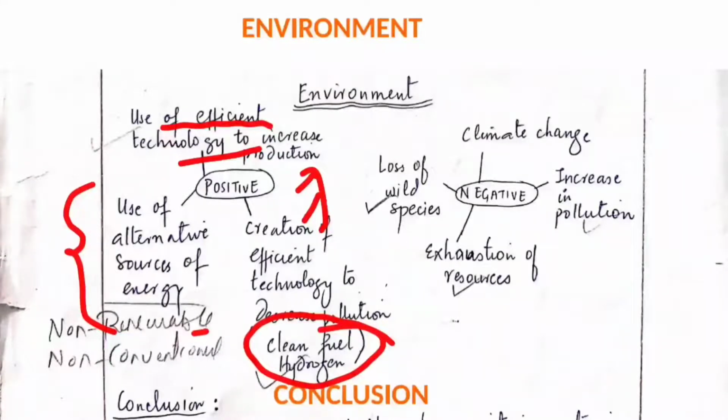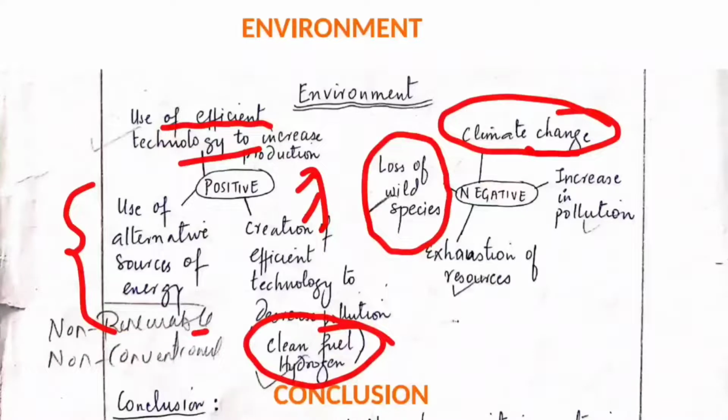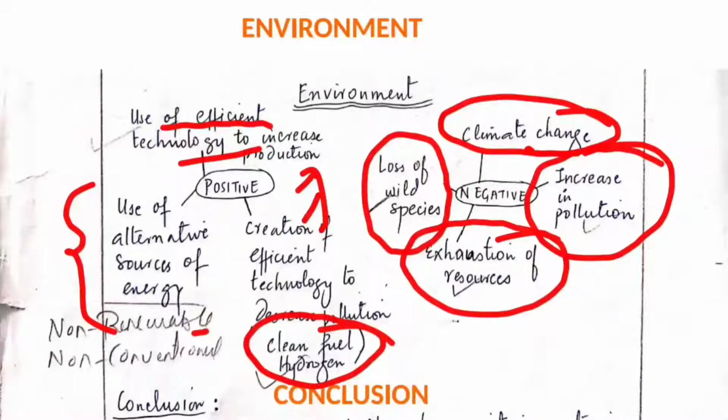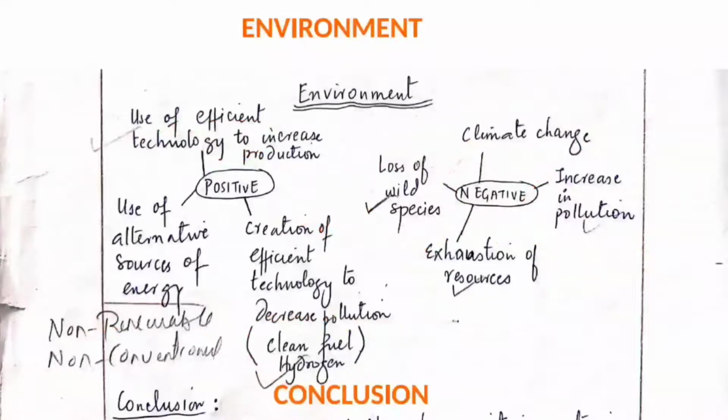But what is the negative impact of globalization on the environment? It is simply what we can depict in climate change, and climate change can lead to the loss of wild species. Like in the question we discussed earlier, it was about the melting of glaciers. It was due to climate change that the melting of glaciers is taking place, due to which biodiversity is threatened. So this is the explanation of that question. Next is the exhaustion of resources. Our resources are exhausted, and the last one is the increase in pollution. Pollution is increasing and it is impacting the environment.